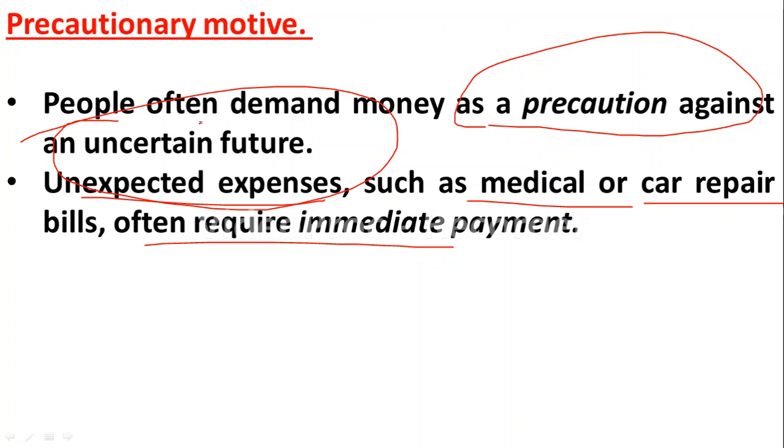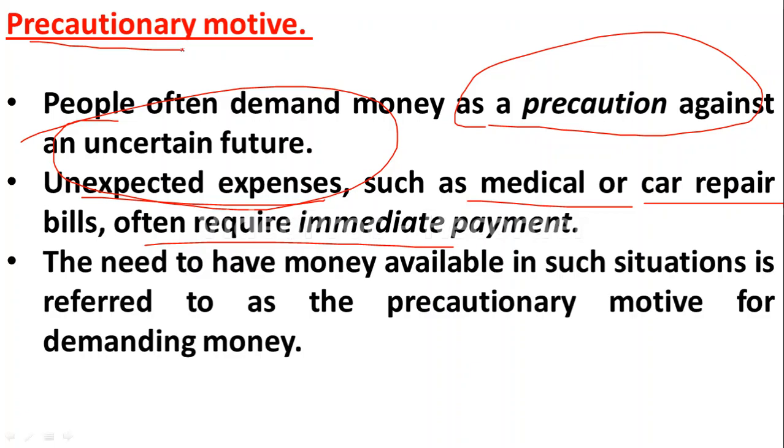In this way, people are demanding money for precautionary purposes. So they keep cash to meet unexpected expenses. That is known as the precautionary motive demand for money.